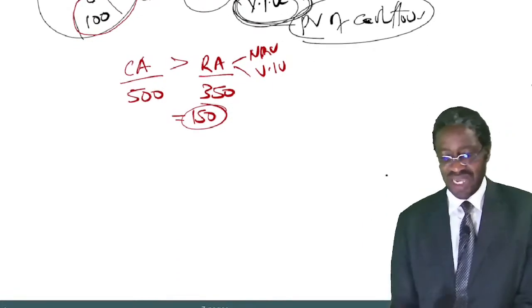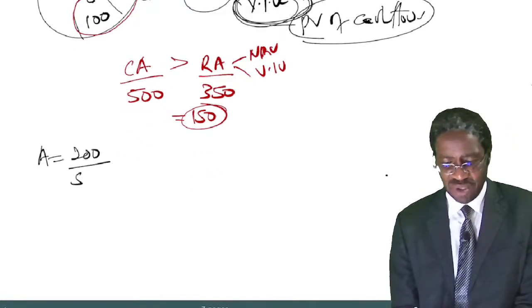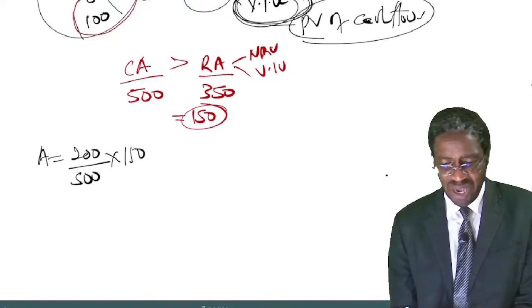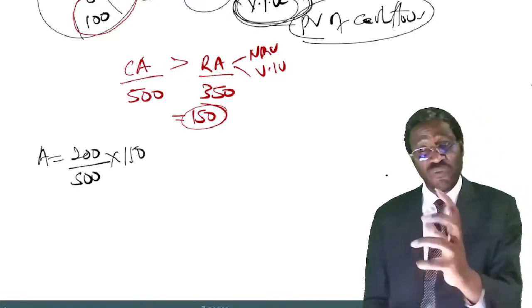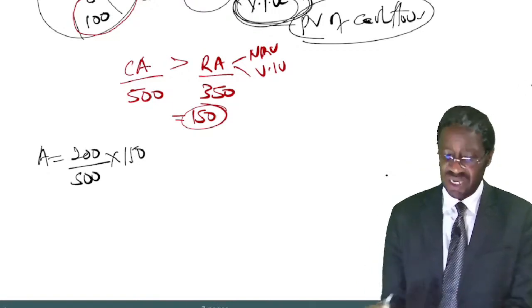Meaning, for asset A, which had a carrying amount of 200, divide by the total of 500, multiply that by 150. So out of 150, that is the proportion you write off against asset A.